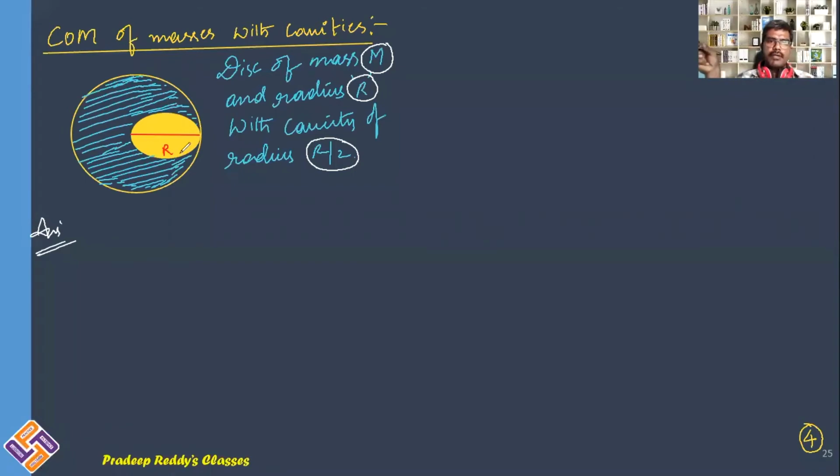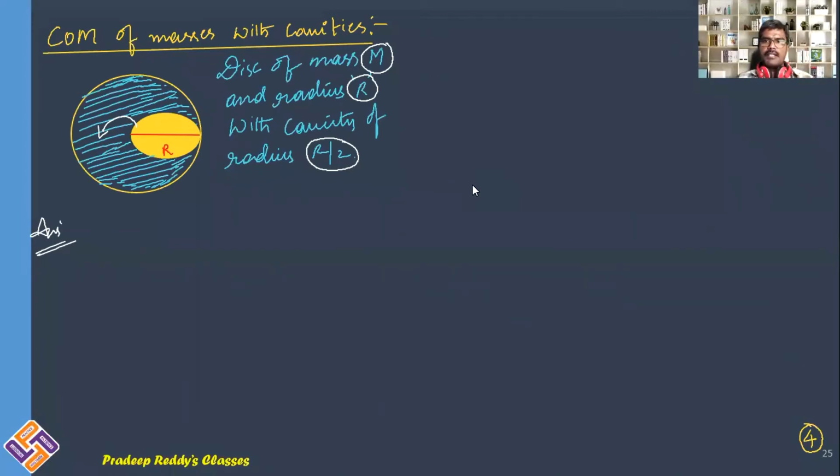As you are removing some mass from this portion, what would happen? The center of mass would shift in the opposite direction to that of the removed portion. If you are removing mass from the right side, the center of mass will shift to the left side. If you are removing mass from the left side, it will shift to the right side.